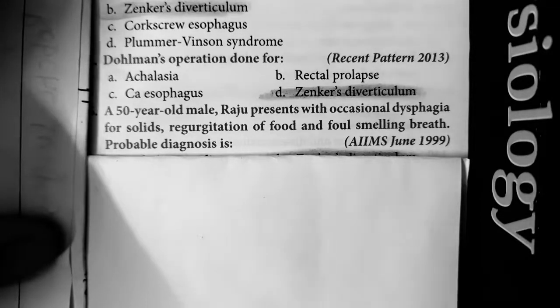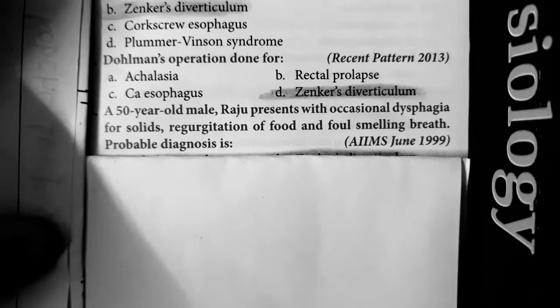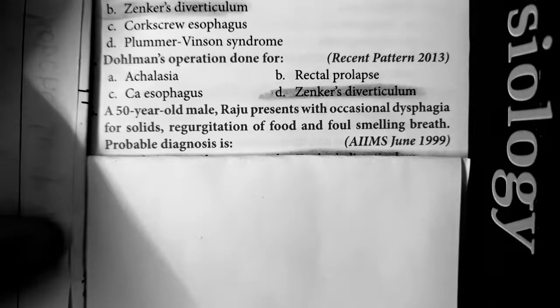Then, question number 7. A 50-year-old male, Raju, presents with occasional dysphagia for solids, regurgitation of food and foul-smelling breath. Probable diagnosis is? It's simple. Male patient with dysphagia, regurgitation, foul smelling, that is Zenker's diverticulum. Female patient with dysphagia, regurgitation and foul smelling and weight loss,